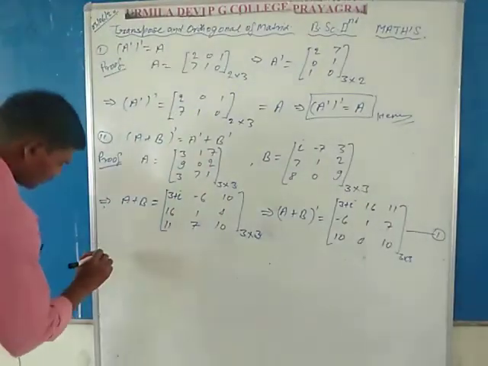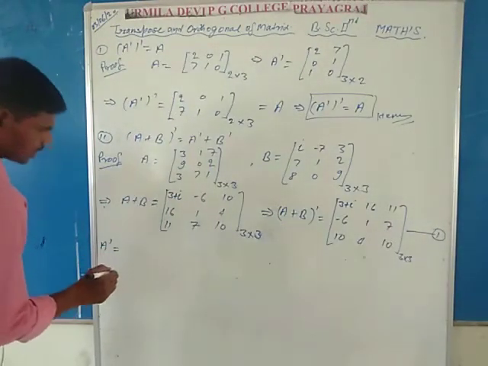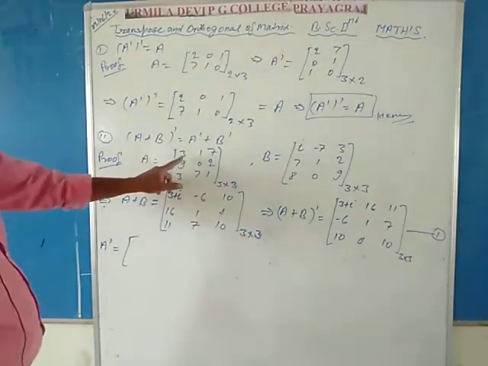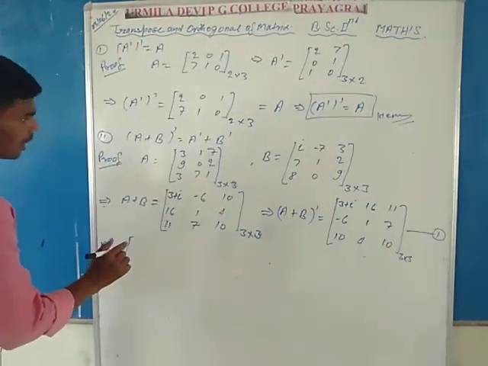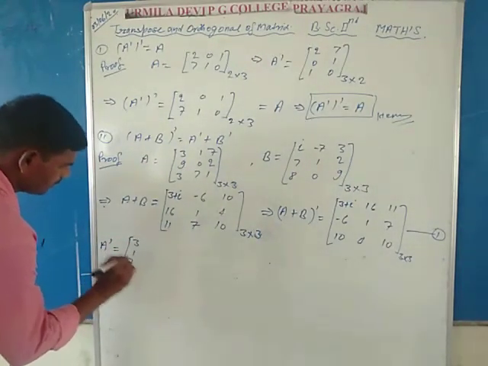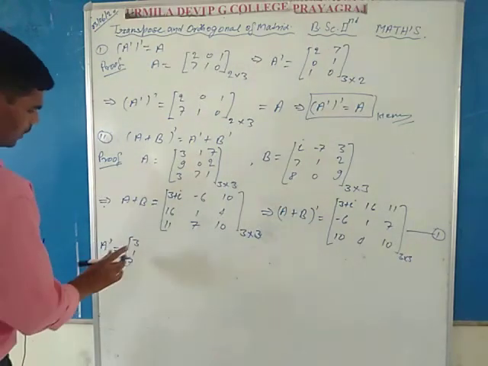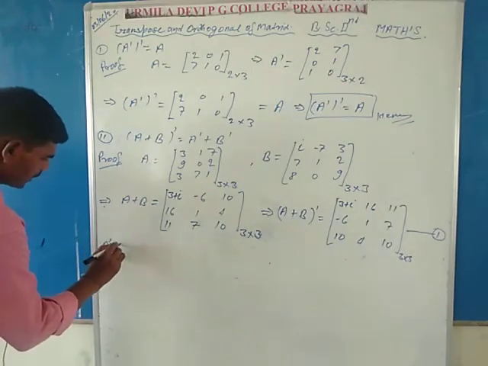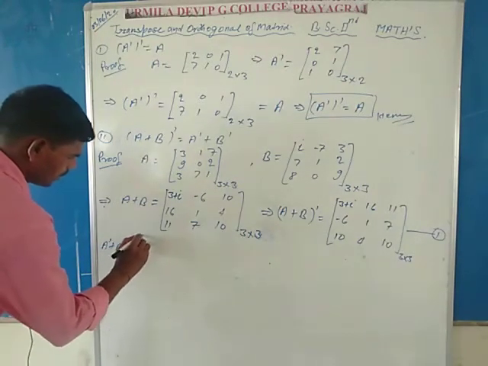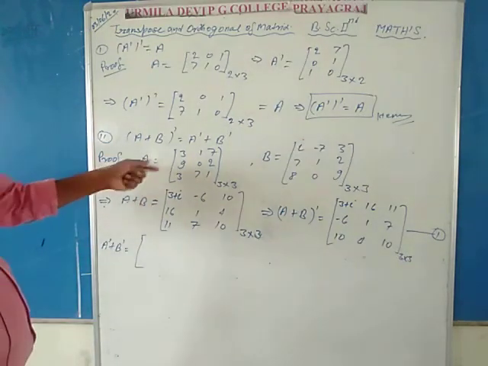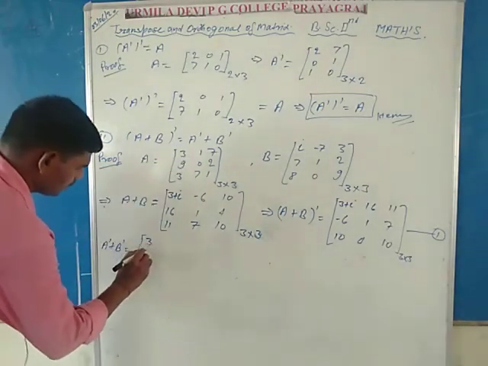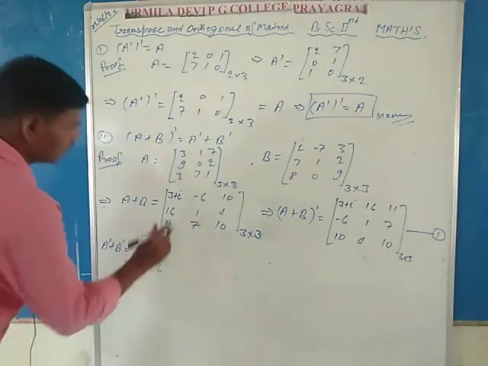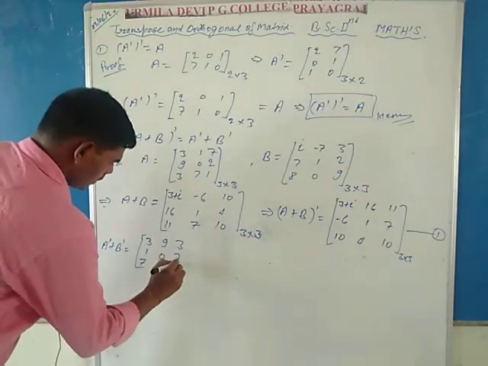Now calculate the transpose of A, A dash. Matrix A has first row 3 1 7, so the first column of A dash is 3 1 7. Write the total A dash plus B dash. First A dash: 3 1 7, 9 0 2, 3 7 1.